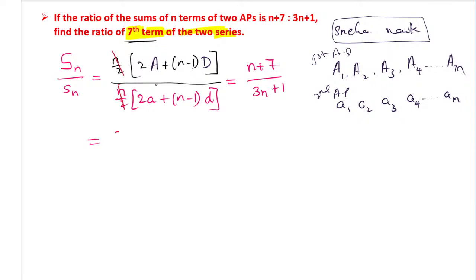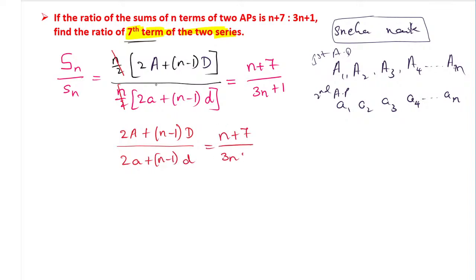The remaining will be 2 times capital A, the first term of the first AP, plus (n minus 1) into capital D, whole divided by 2 small a plus (n minus 1) into small d, that is equal to (n plus 7) divided by (3n plus 1).